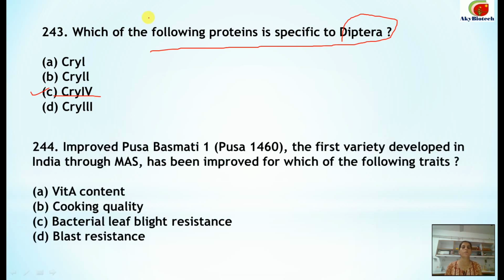Number 244. Improved Pusa Basmati 1, that is Pusa 1460. The variety developed in India through MAS, that is marker assisted selection, has been improved for which of the following traits? This question has been repeatedly asked in the examination. The correct is bacterial leaf blight resistance. So this is the rice variety, that is Pusa 1460.